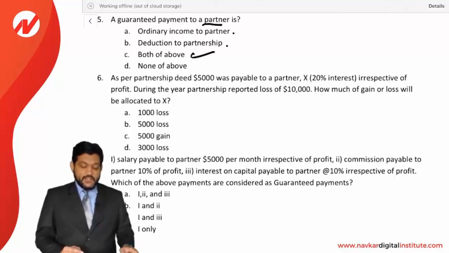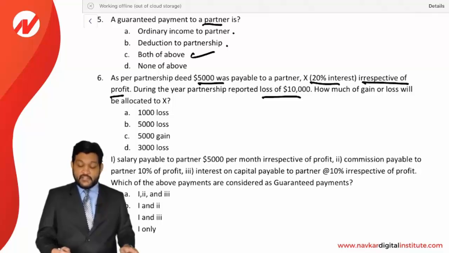As per a partnership deed, 5,000 was payable to a partner, X, with 20% interest, irrespective of the profit. During the year, the partnership reported a loss of 10,000. How much of gain or loss will be allocated to X?